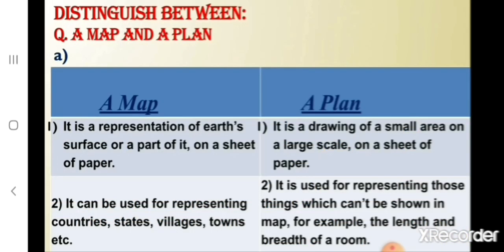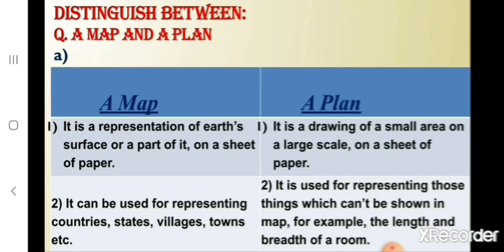Children, you may even get distinguished between. So, a question will be given along with 2 or 3 options. You have to read all the options and you have to choose which is the correct answer. Here the question given is about a map and a plan. So, let's read option A.